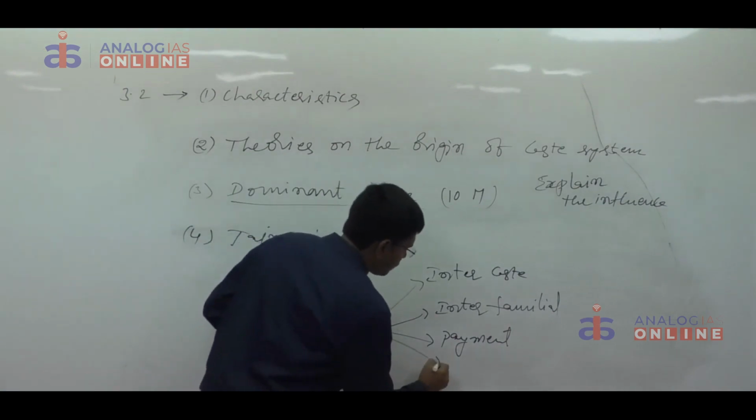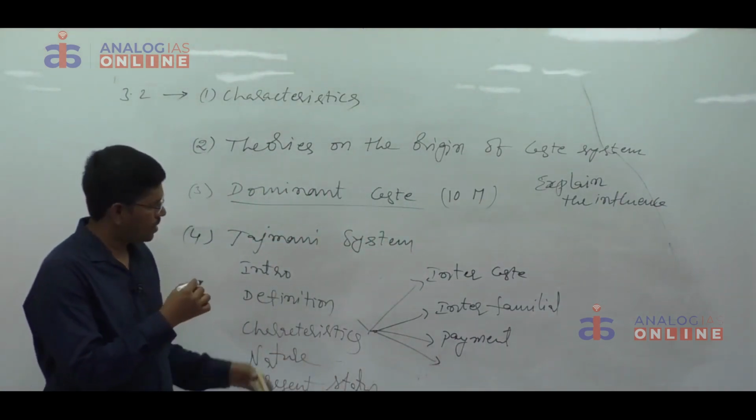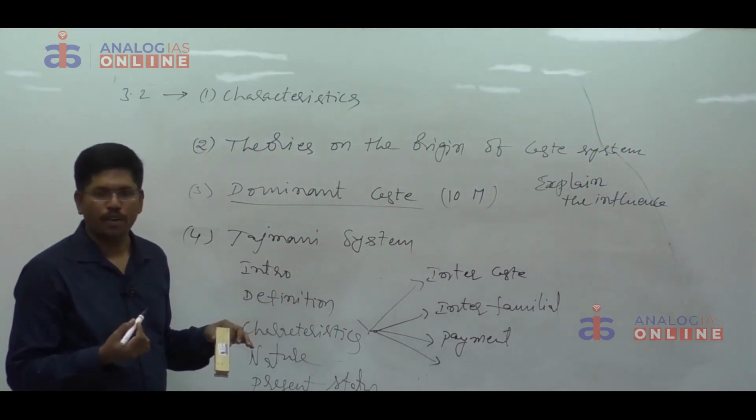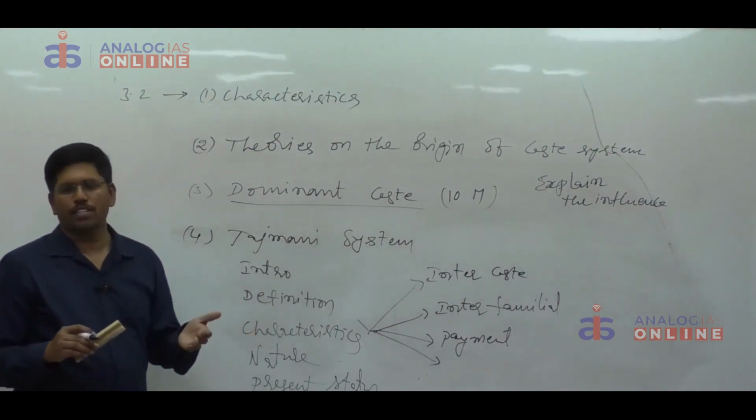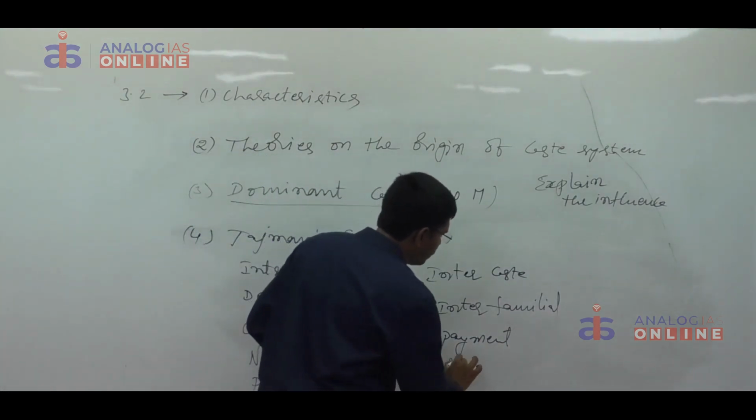Apart from these economic arrangements, there will be other relations. It does not always involve economic considerations.